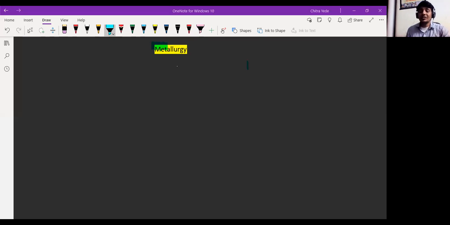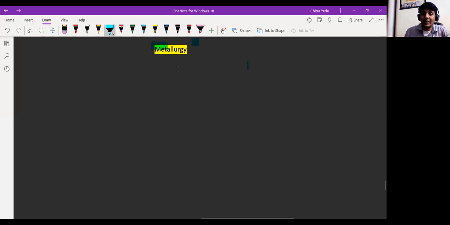So metallurgy is the process of extraction of metals from their corresponding ore. Why are we using that corresponding ore? Because different metals have different types of ore. So for extraction of a metal, we have to use that particular ore only. That's why we are using the word corresponding. Okay, so I'm going to write the definition for metallurgy here.